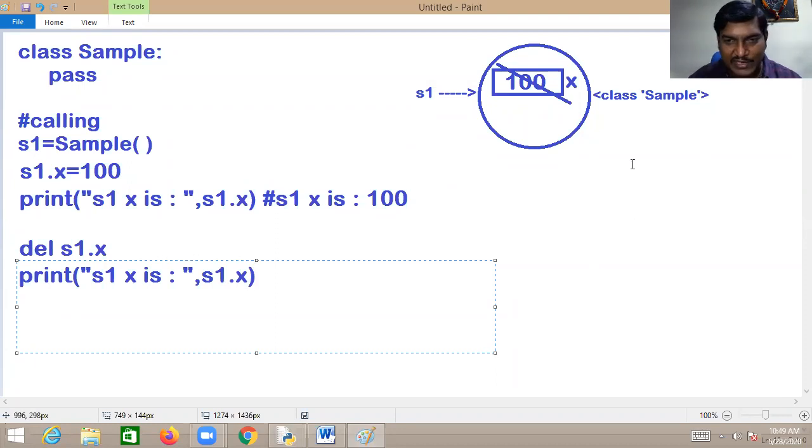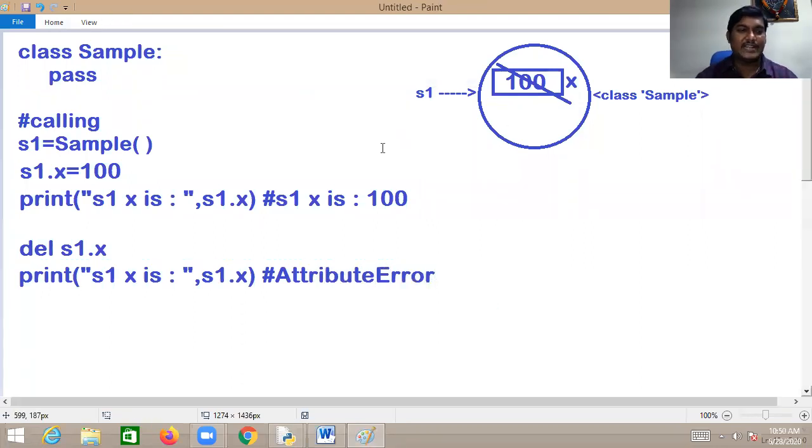Then it will go to S1 and search for X. It is not there. Then you will be getting an attribute error. Shall we see?